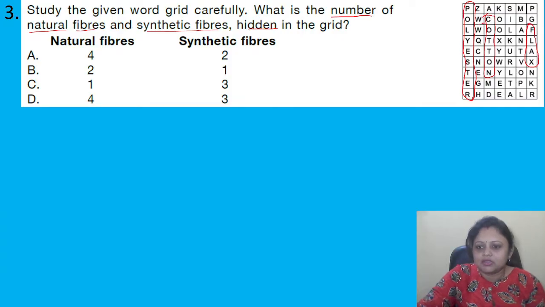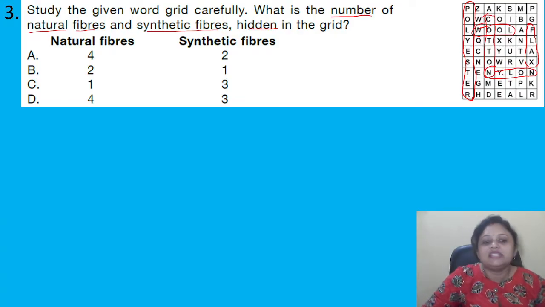Okay, next one wool. Yes, then nylon. Okay, so these are the fibers present here. So which are the natural fibers and which are the synthetic fibers? Yes, another one is here, silk.